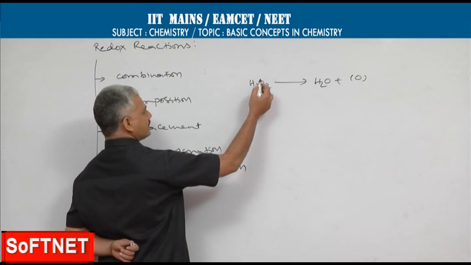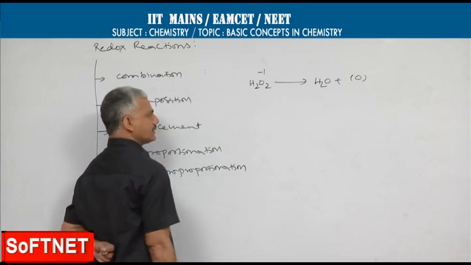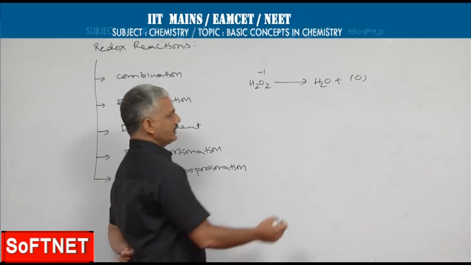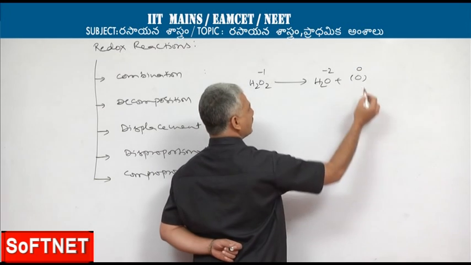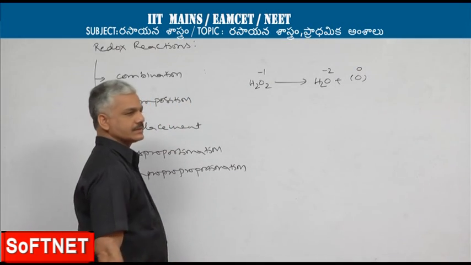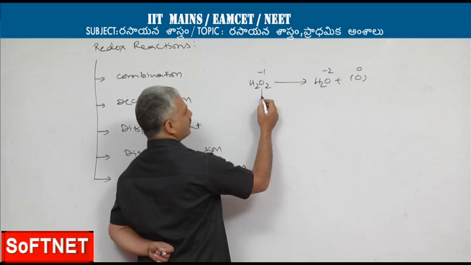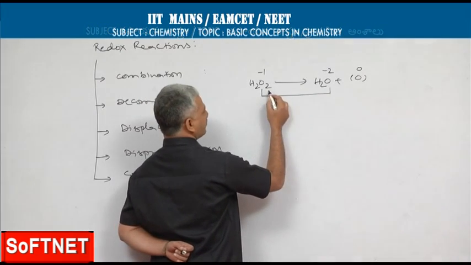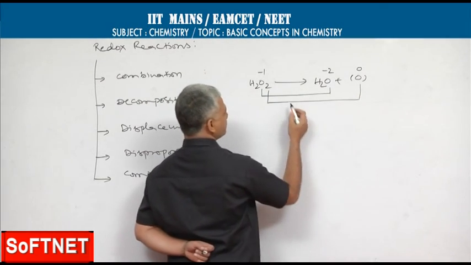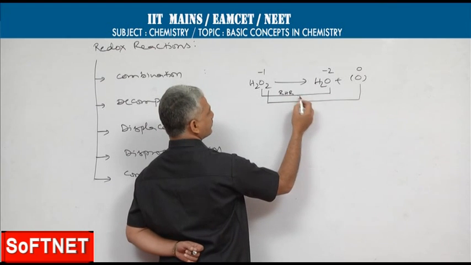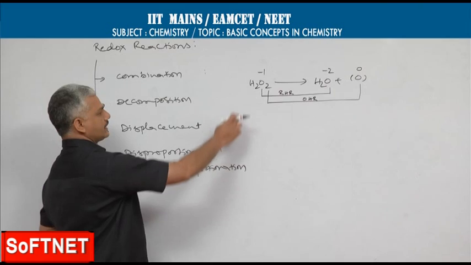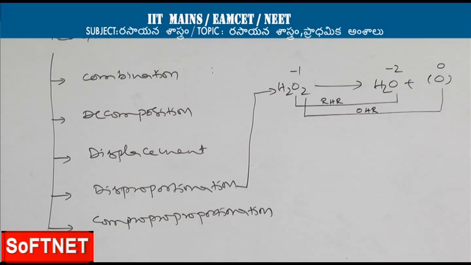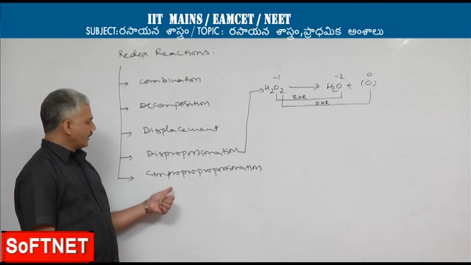In this reaction, the oxygen oxidation state on the reactant side is -1, on the product side in water it is -2 and in nascent oxygen it is 0. So, oxygen is undergoing both reduction as well as oxidation. So, this is an example of a disproportionation reaction.